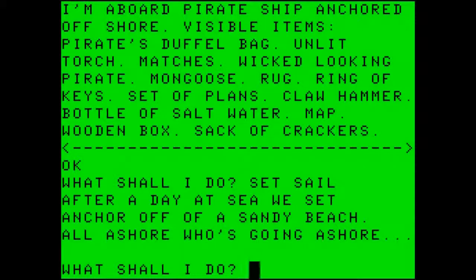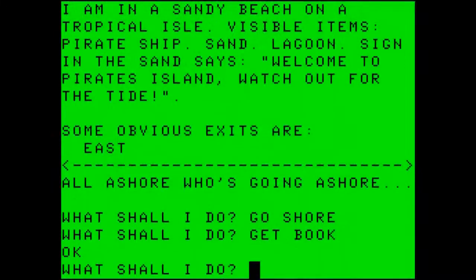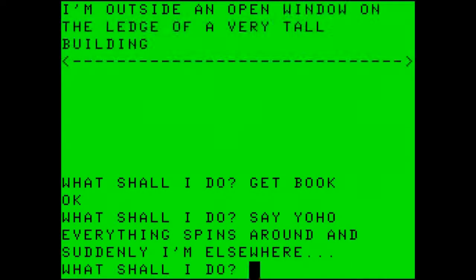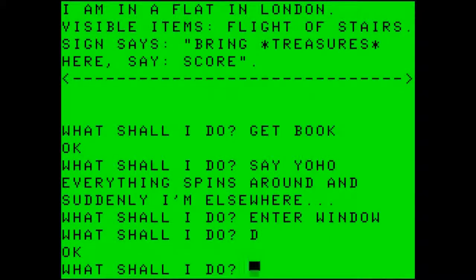All ashore who's going ashore. So let's go shore. And then let's get our book and say yo-ho to take us back. We're outside an open window on the ledge of a very tall building. Here we want to enter the window, which takes us into the alcove with the open window and bookcase with the secret passage, but we are not going into the secret passage. Instead, we are going to go down to the flat where we started.